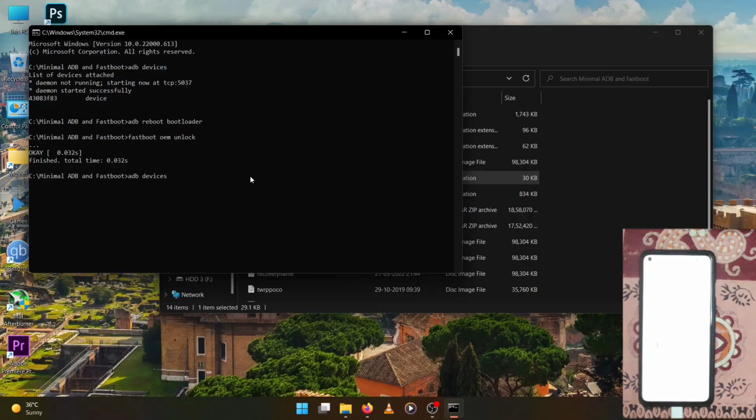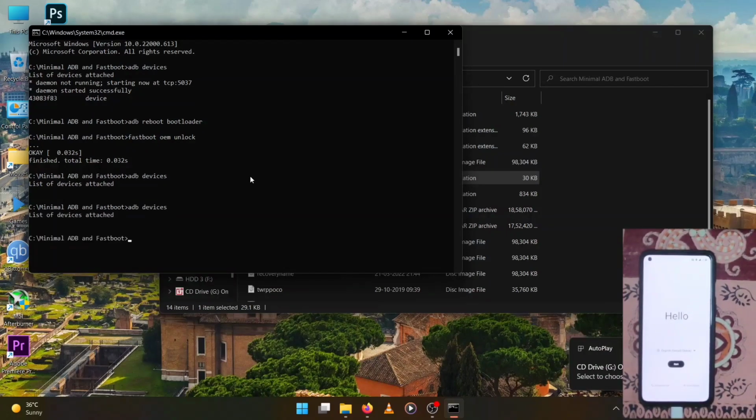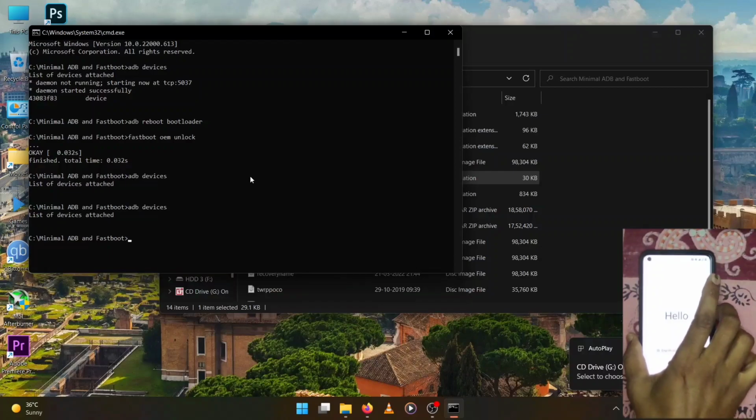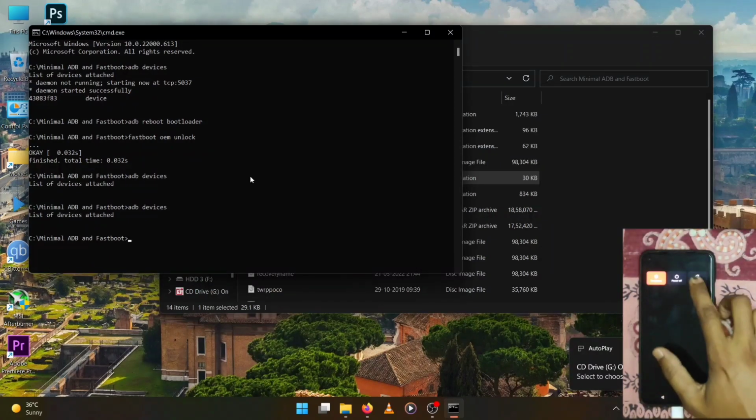As you can see, it booted back to OxygenOS. Now we need to restart into fastboot mode again to install our custom ROM. So let's restart it.